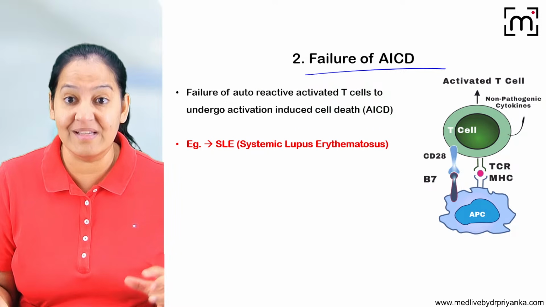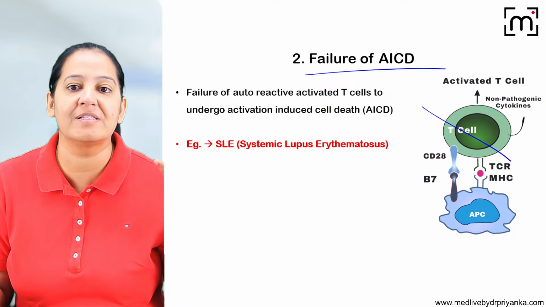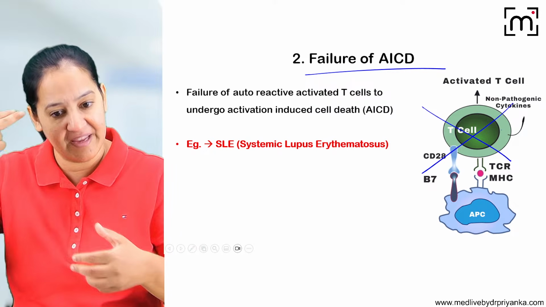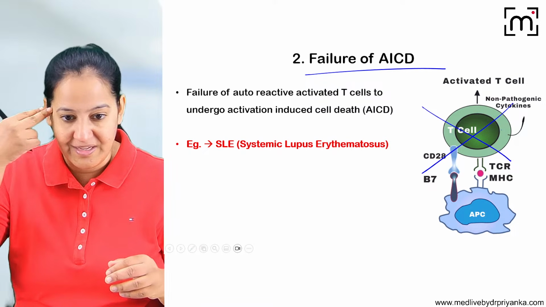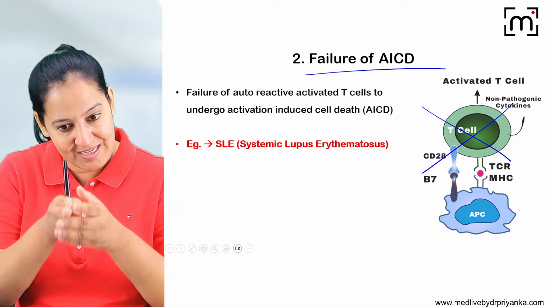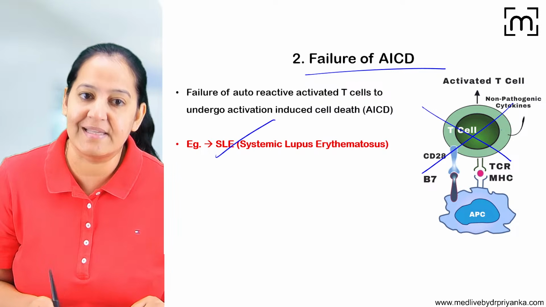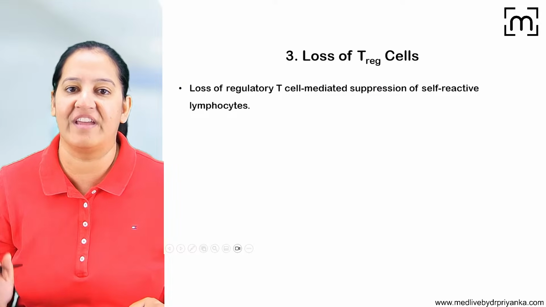I told you, whenever the T lymphocyte becomes self-reactive, there is apoptosis of such a T lymphocyte. Whenever a soldier becomes mad and starts killing the country people, we kill that soldier. But here, we are not killing that soldier. That soldier does not undergo apoptosis, and keeps killing the country people. So the person can have an autoimmune disease, that is SLE. That is failure of AICD.